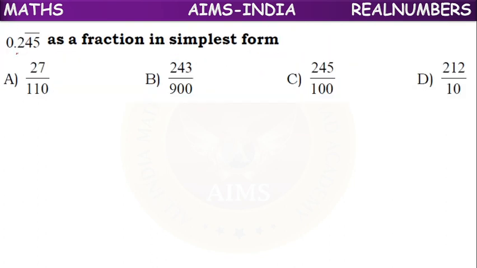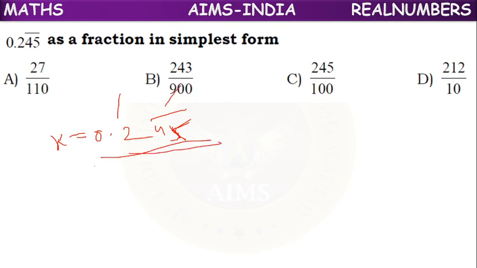Next, 0.245 bar as a fraction in simplest form. They have given 0.245 bar. So already we have discussed, we have to take it as x. It's a mixed recurring decimal. 2 is non-repeating, 45 bar is repeating. So non-repeating, one digit is there, so we have to multiply with 10.